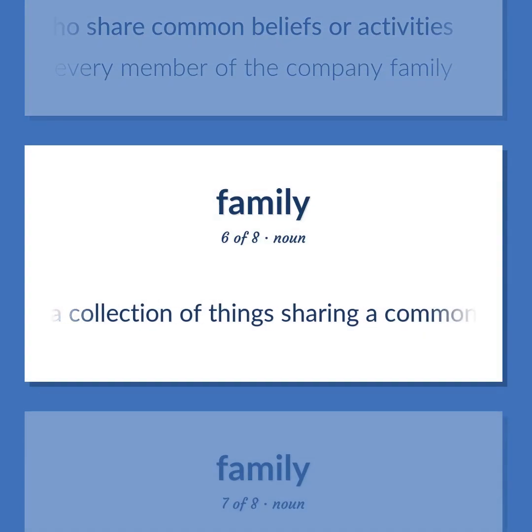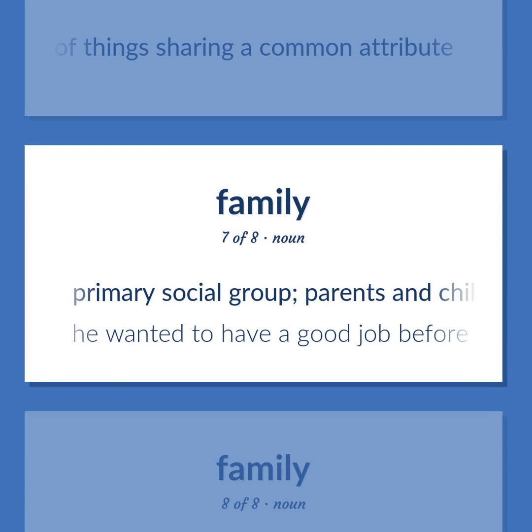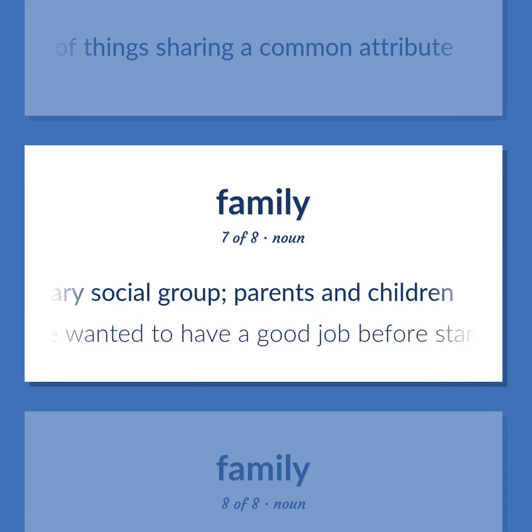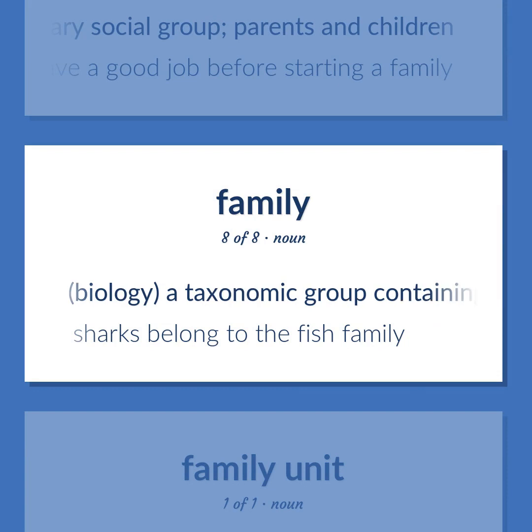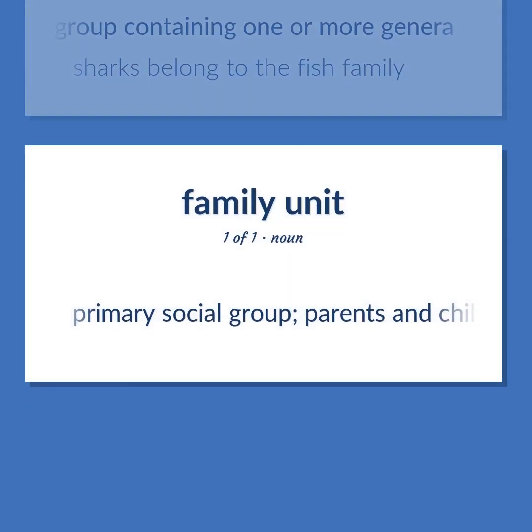A collection of things sharing a common attribute. Primary social group. Parents and children. He wanted to have a good job before starting a family. Biology. A taxonomic group containing 1 or more genera. Sharks belong to the fish family. Primary social group. Parents and children.